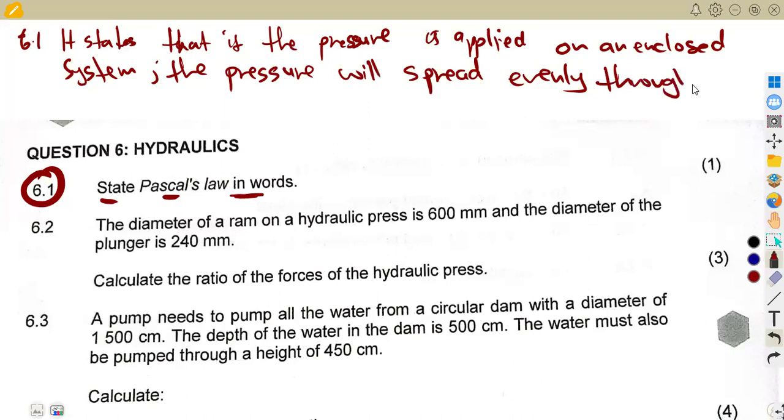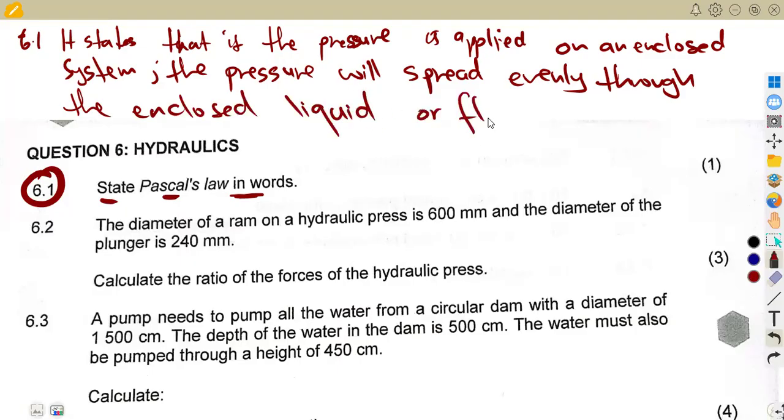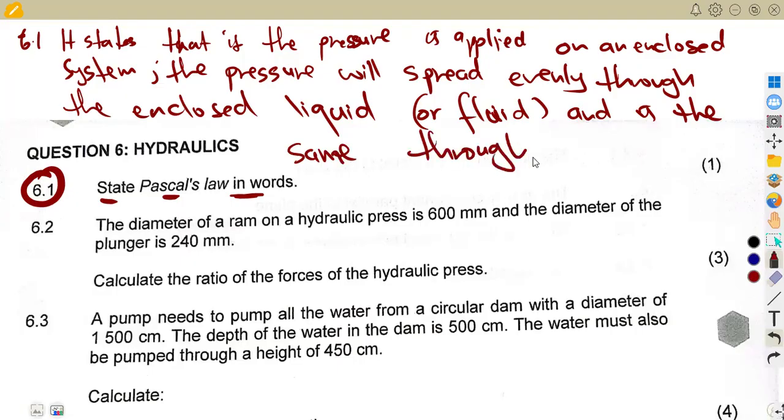So it's just going to be through the enclosed liquid, or it can be a fluid, and is the same throughout.